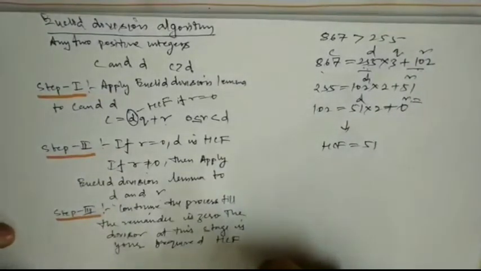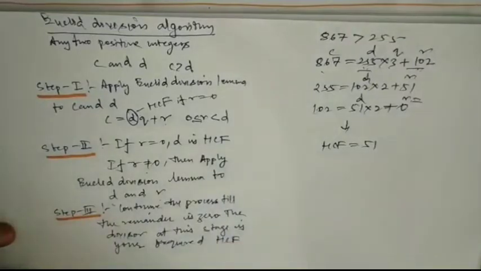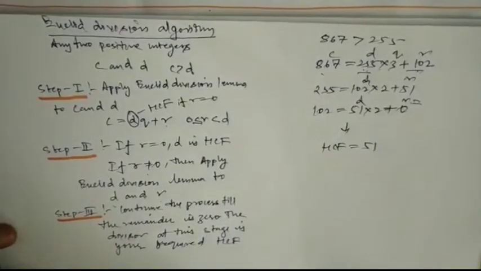51 is your HCF. So what is the use of the common division method?